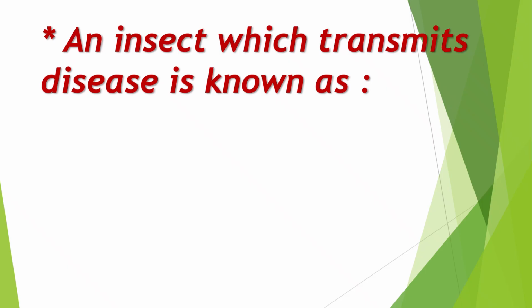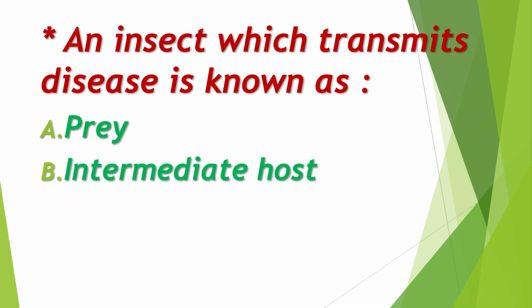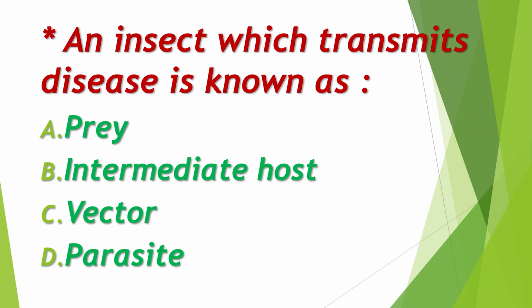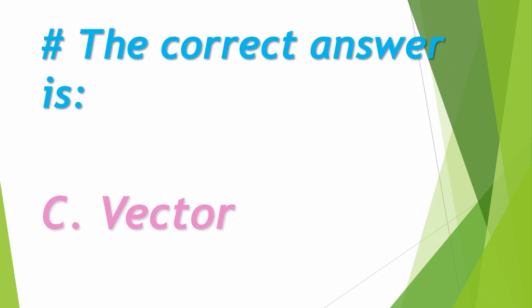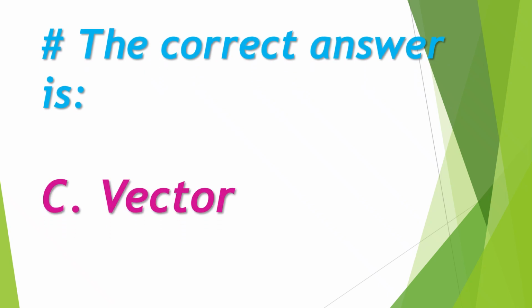An insect which transmits disease is known as A. Prey, B. Intermediate host, C. Vector, D. Parasite. The right answer is C. Vector.